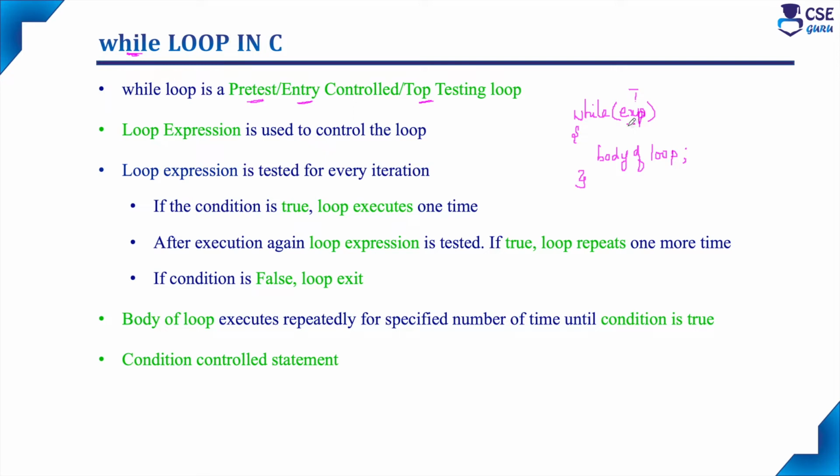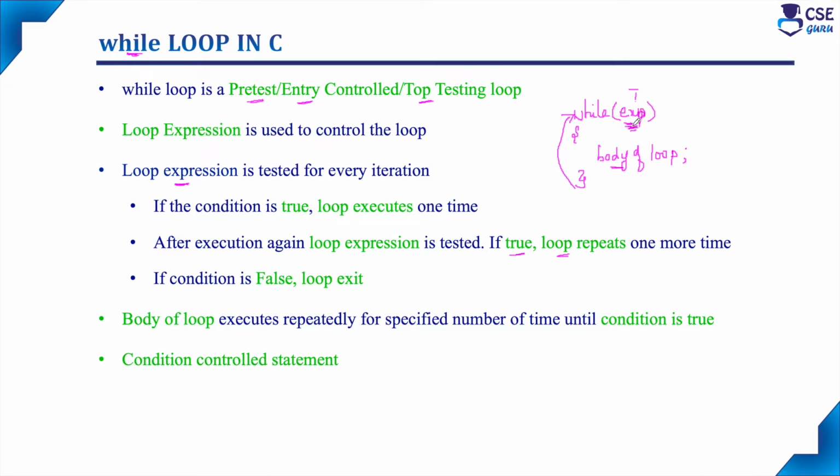Here the loop expression plays a major role and this only controls the complete loop. The loop expression will be tested for every iteration. If the loop expression condition is evaluated to true, the loop will execute one time, that is the body of the loop. After executing the body of the loop, again the loop expression will be tested. Only when the expression is true, again the body of the loop will execute, and this process continues until the condition is evaluated to false.